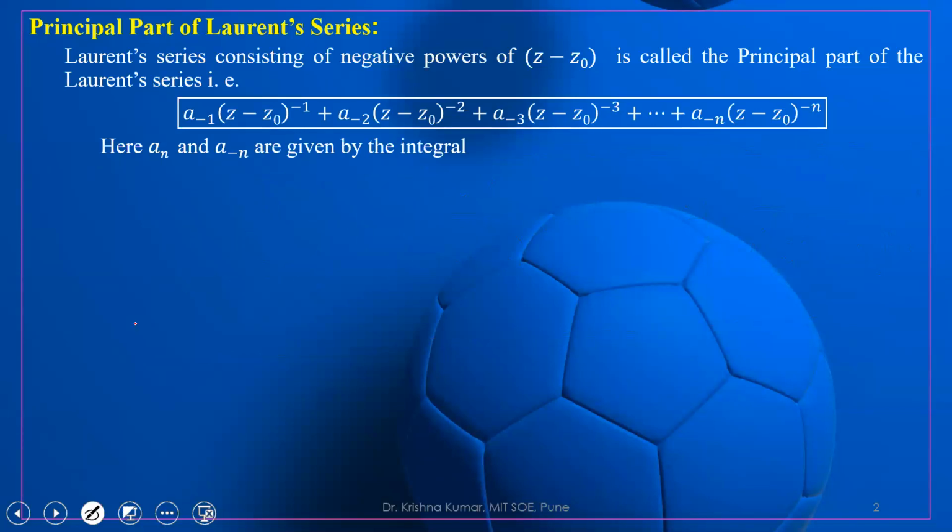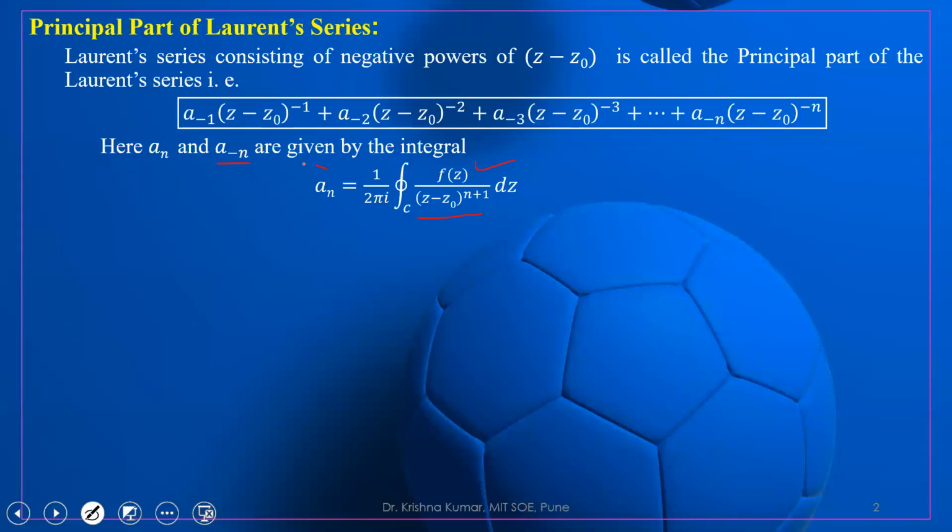Here a_n and a_{-n} are given by the integral, so this can be calculated with the help of this formula. a_n is equal to 1 upon 2 pi i, integration under the closed curve C of f(z) upon (z minus z0) whole to the power n plus 1.